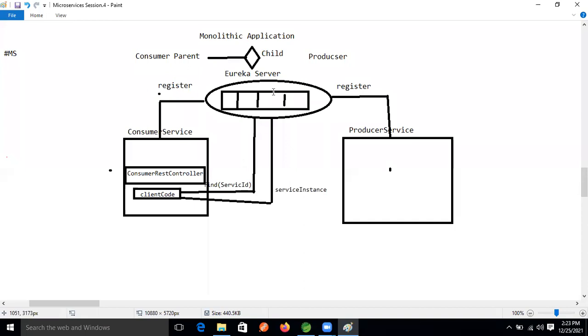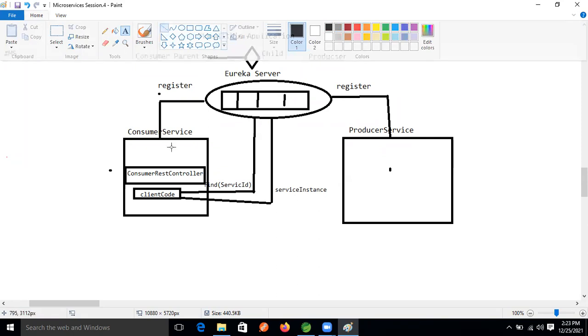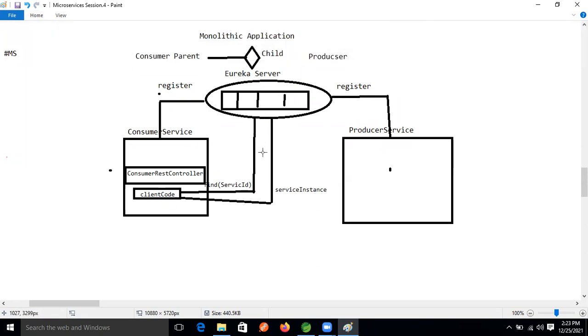Whenever we get that, we are getting the URI of this microservice, guys. So this client again will return now. We are getting all the information from the Eureka server. Now we need to prepare the URL.